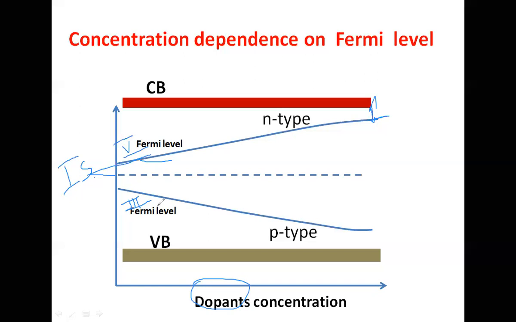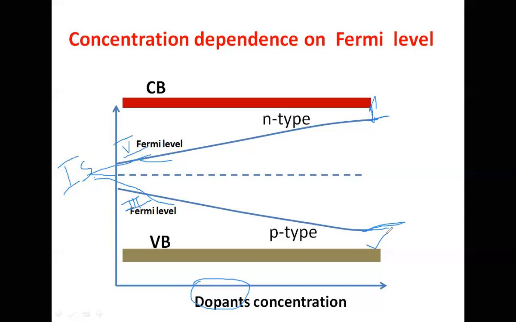When the hole concentration increases, the Fermi energy level will decrease. Finally, it is going to be very near to the valency band.